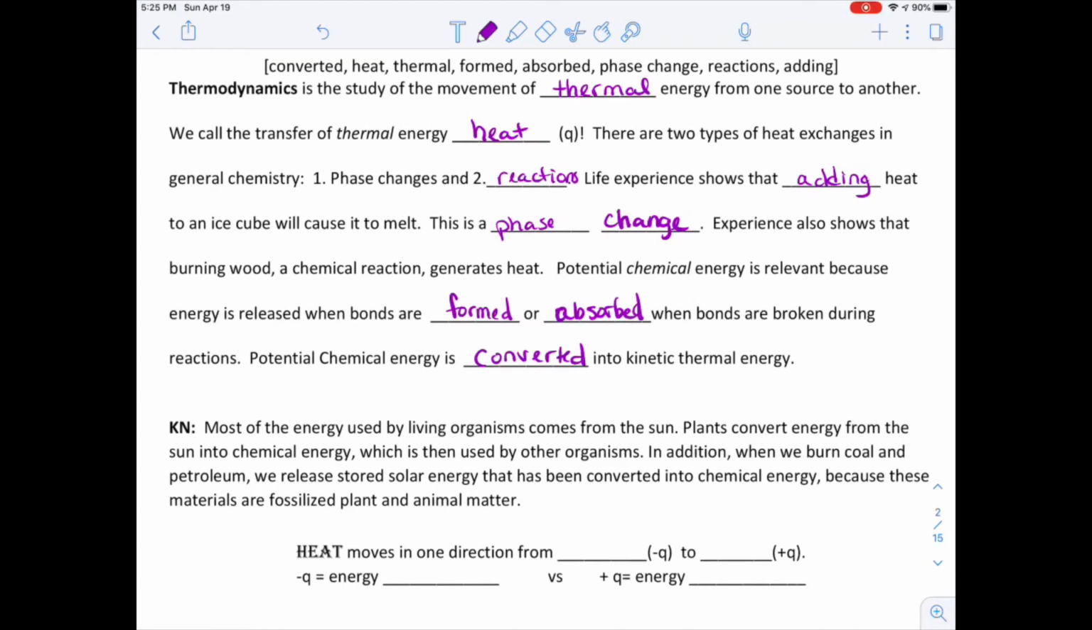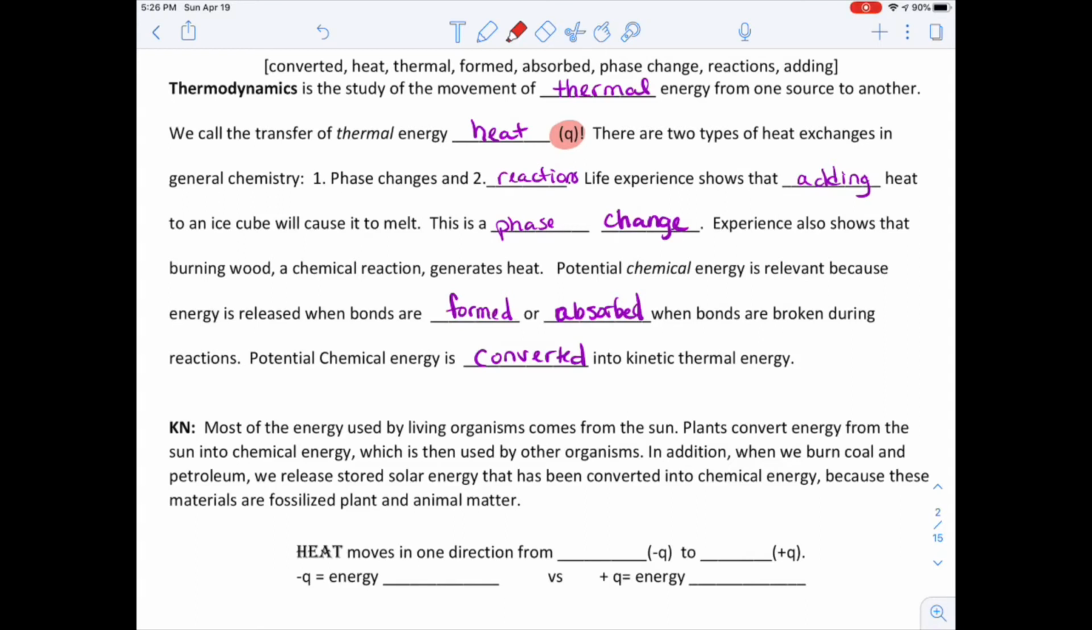Thermodynamics is the study of the movement of thermal energy from one source to another. We call the transfer of thermal energy heat. And you've already seen that cue from the other page. There are 2 types of heat exchanges in general chemistry. We have phase changes and reactions.